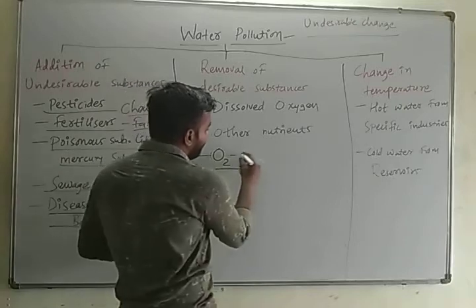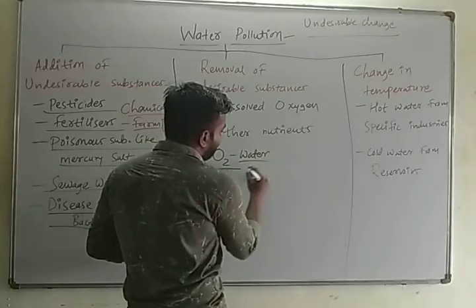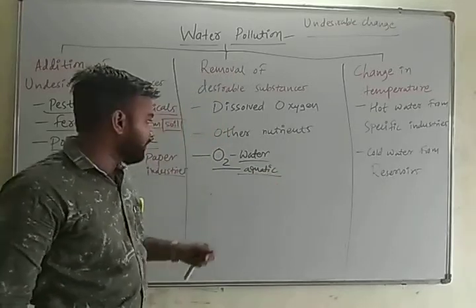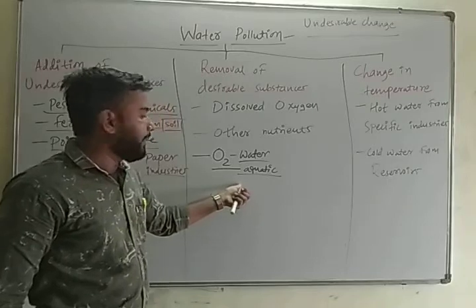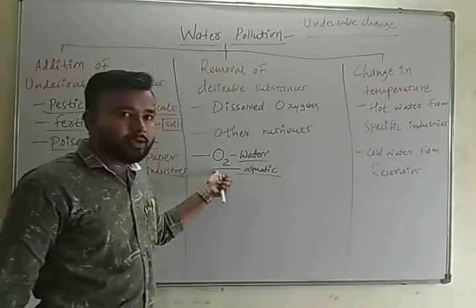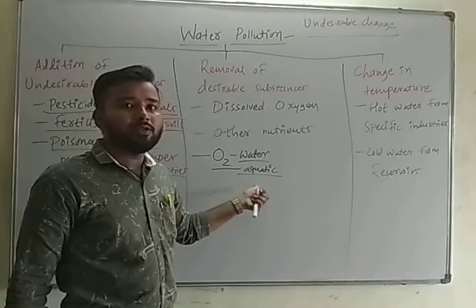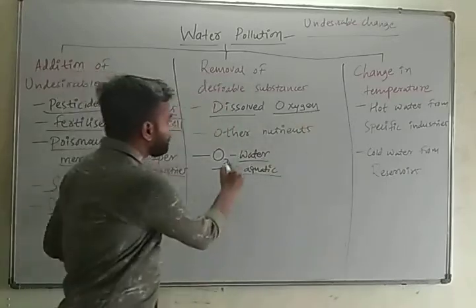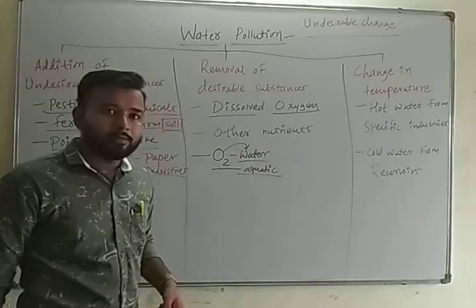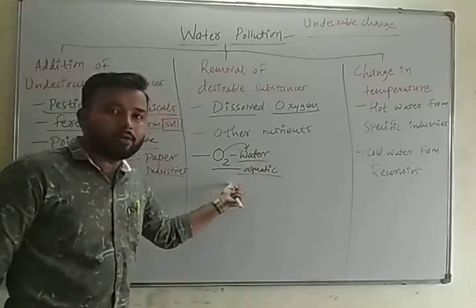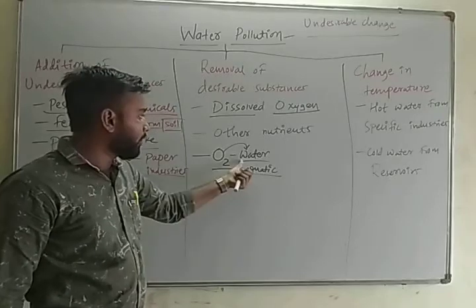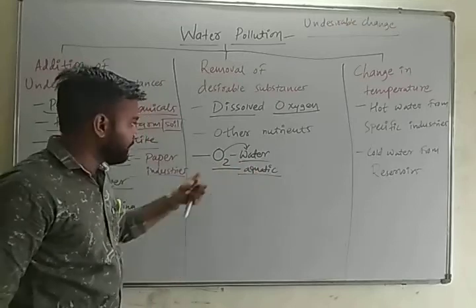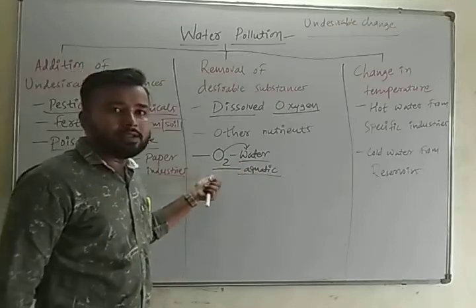So this O2 in water, or you can say in aquatic habitat, is obtained in the form of dissolved oxygen. It gets dissolved into water. So animals living in water bodies consume dissolved oxygen from this water. So how can you remove this dissolved oxygen?